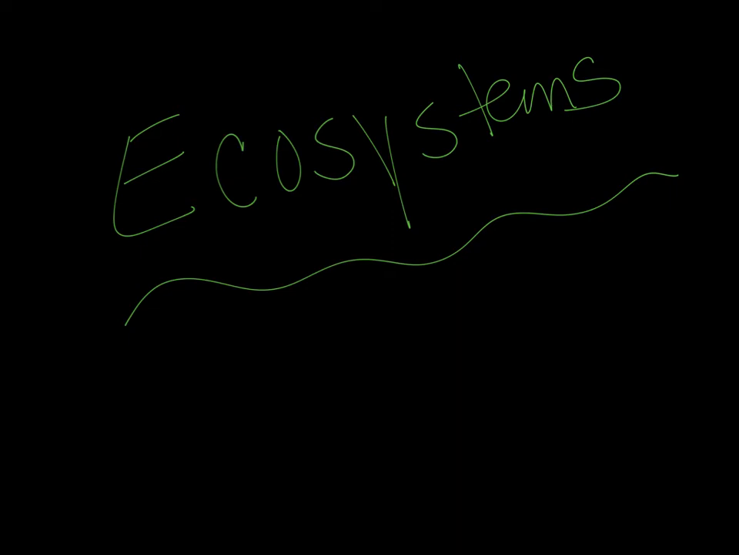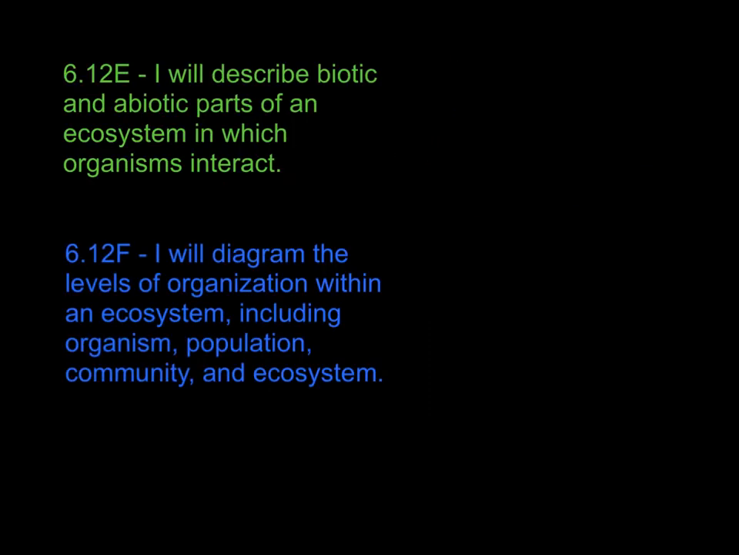Alright, so we're going to go over the vocabulary words for ecosystems, which is the next section we're getting into. So let's start by looking at the TEKS that go with this. The first TEK we have is 6.12E, which says, I will describe biotic and abiotic parts of an ecosystem in which organisms interact. So remember, the word interact means kind of how they work together.